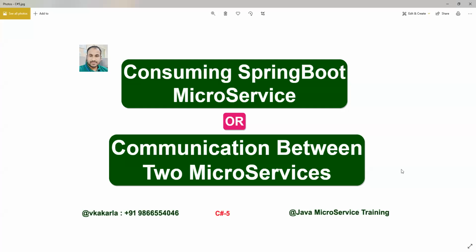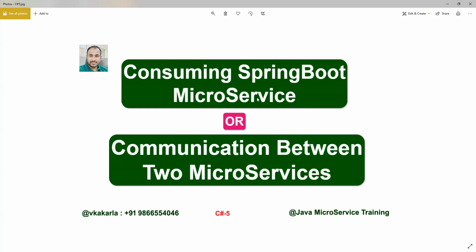So welcome to today's class, and today we are going to discuss consuming a Spring Boot microservice, which means communication between two microservices. How can we call one microservice from another microservice? How can we call from the second microservice to the first microservice? That is the communication between two microservices we are going to see now. So how will the communication happen between two microservices? This is very important in Spring Boot as part of microservices.